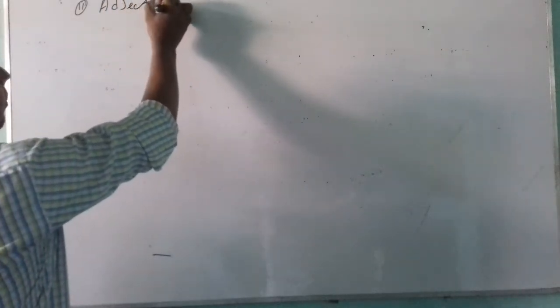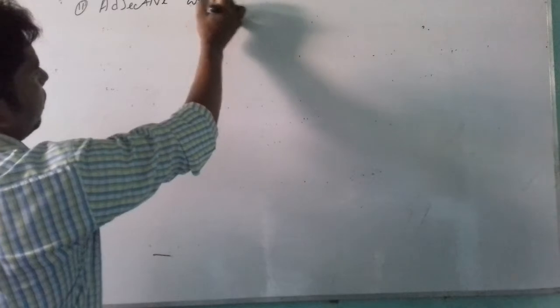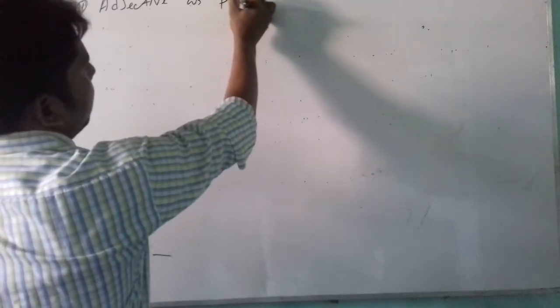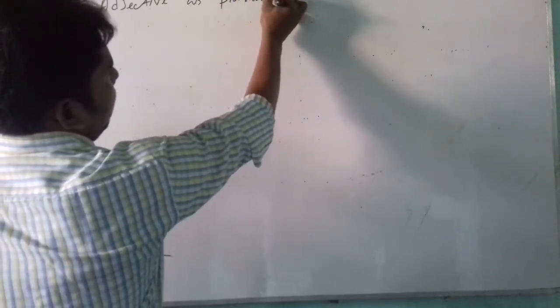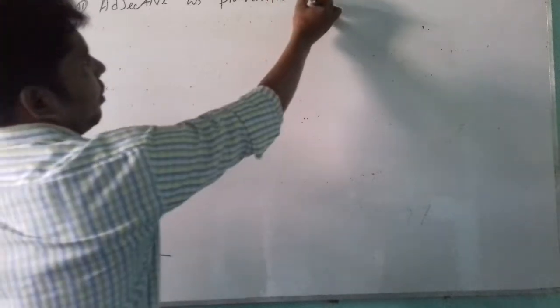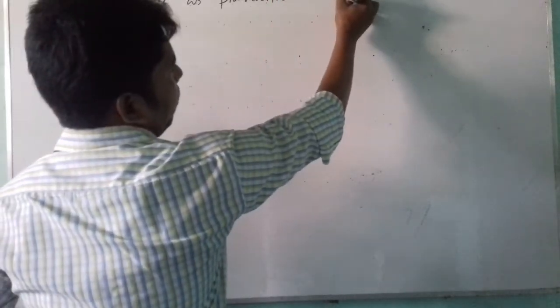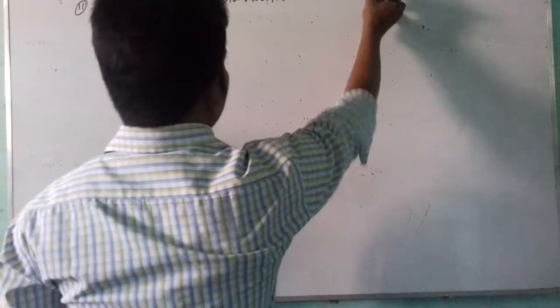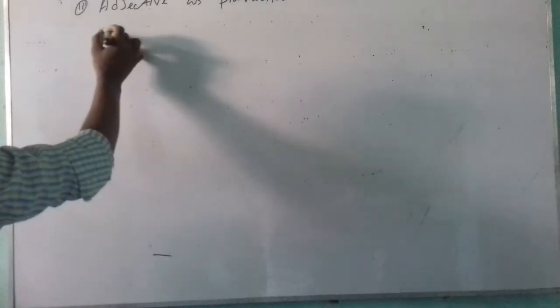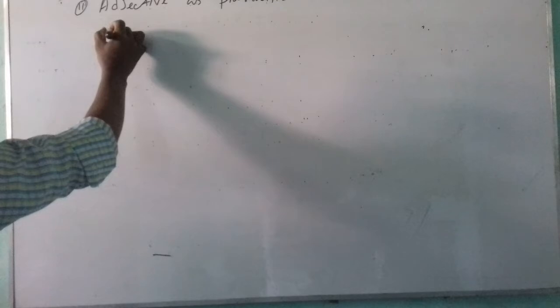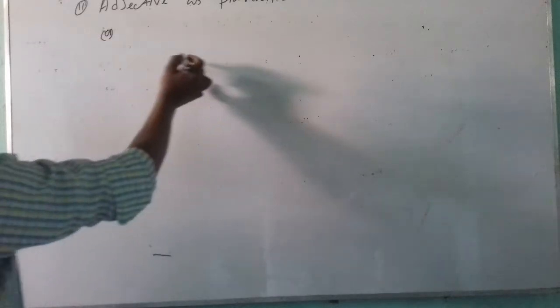Adjective as pre-modifier of noun. Adjective is used as pre-modifier of noun. Example. Now I am making it clear to you. Adjective pre-modifier.